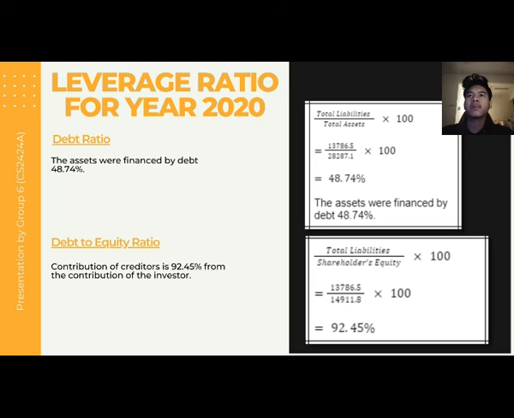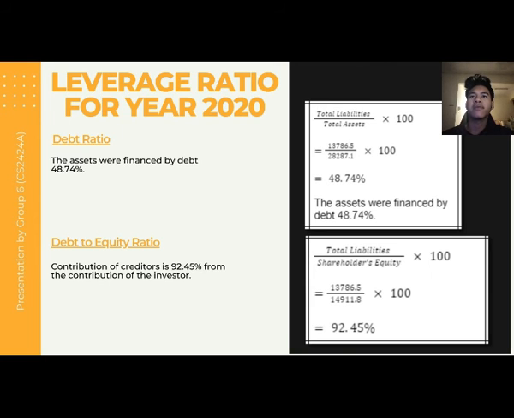Leverage ratio for year 2020 of Genting Malaysia Berhad. Debt ratio. By using the same formula, we get the answer of 48.74%, which means that the assets were financed by debt 48.74%. Next, debt to equity ratio.